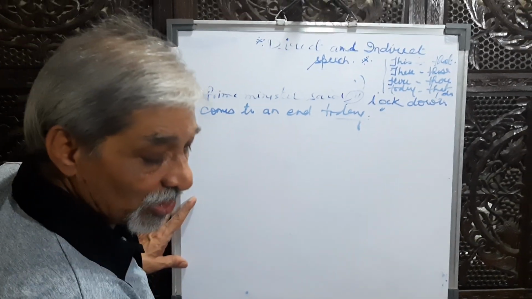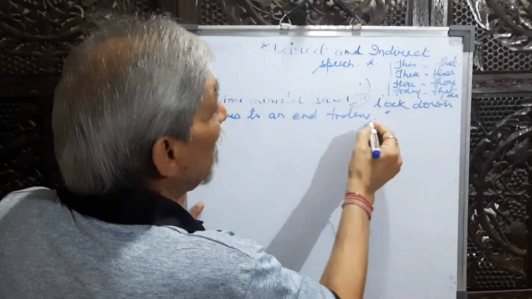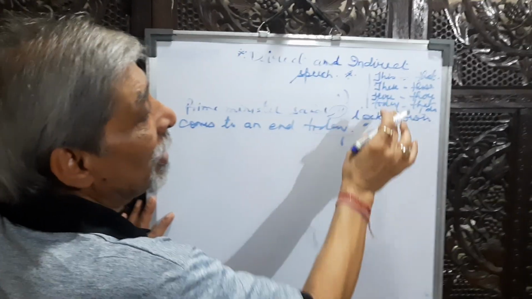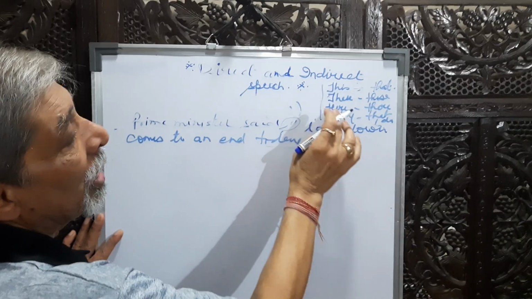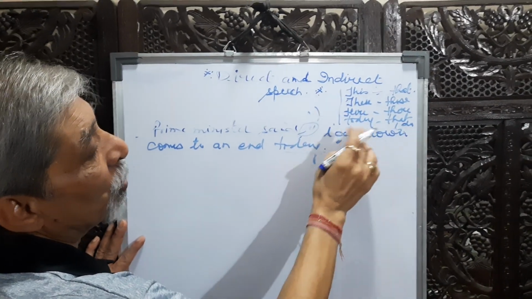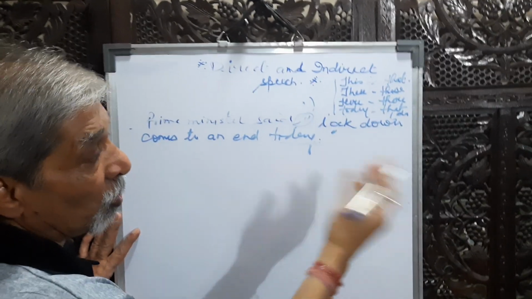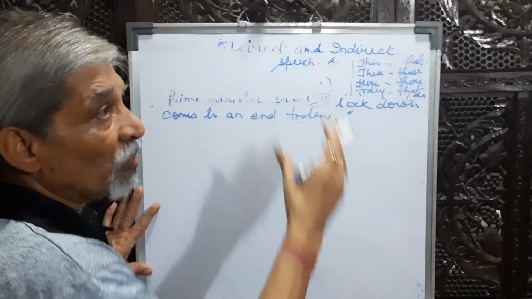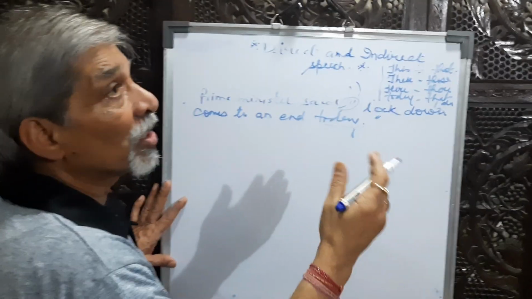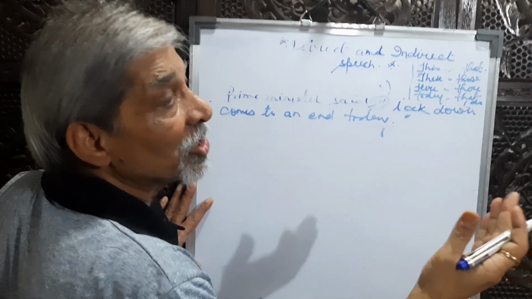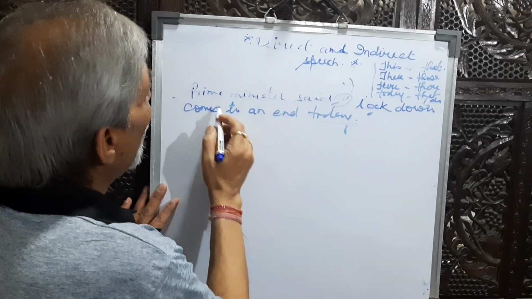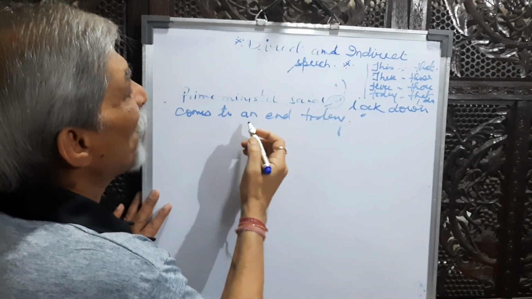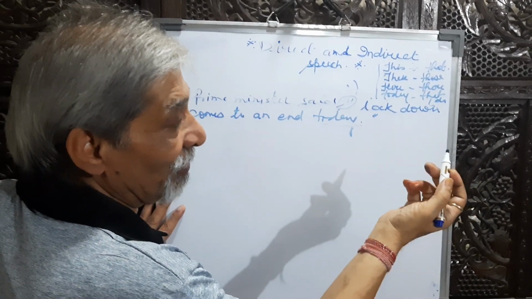In indirect speech, there are some words that convert. Today converts into that day, this converts into that, these converts into those, here converts into there, tomorrow into next day, yesterday into day before. These are conversions when we convert into indirect speech. So I repeat: Prime Minister declared that lockdown came to an end that day.